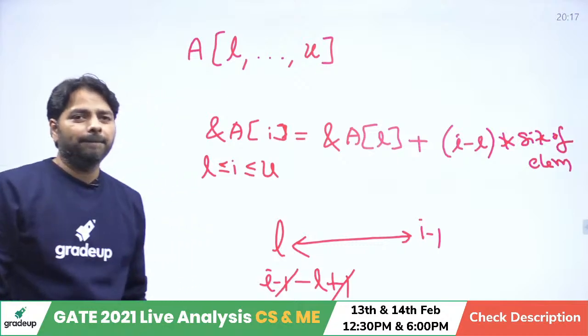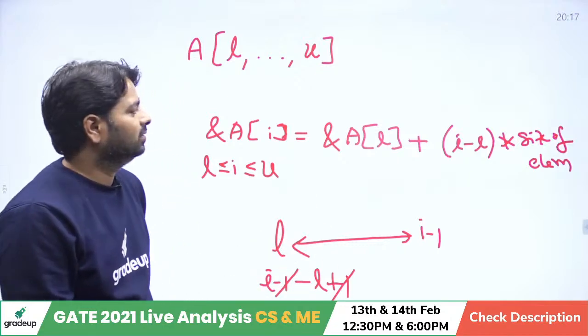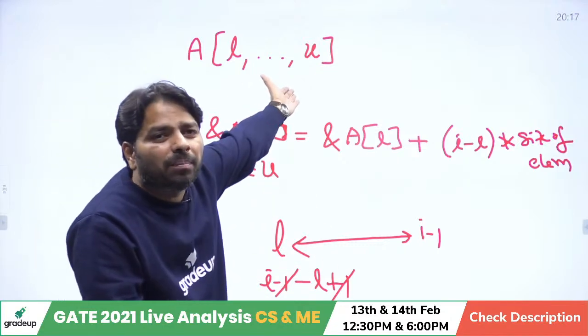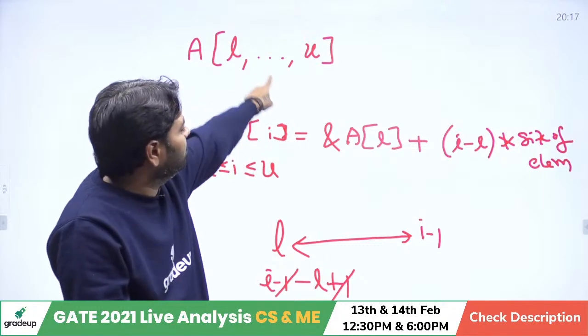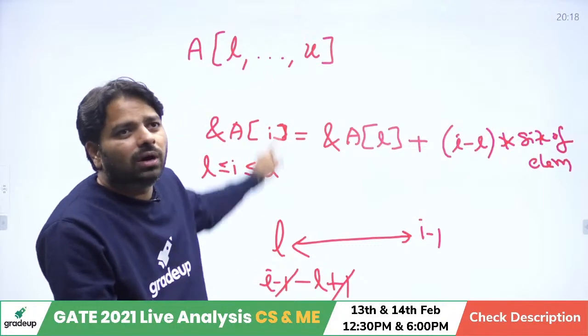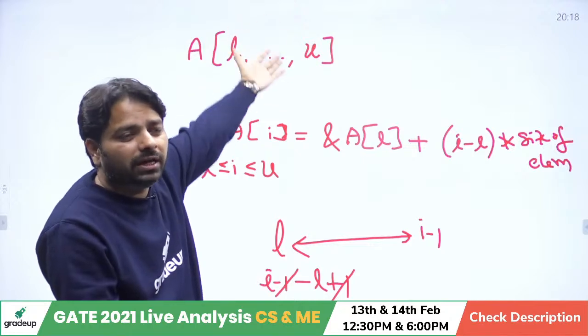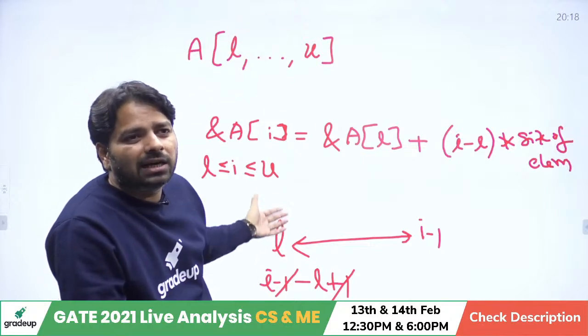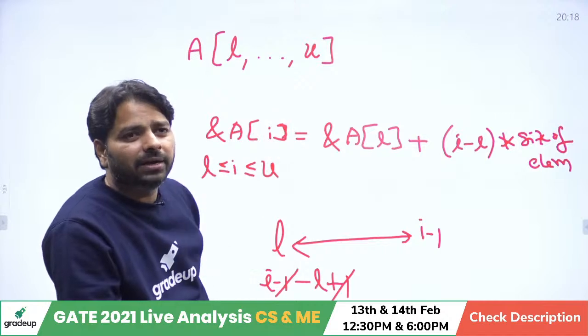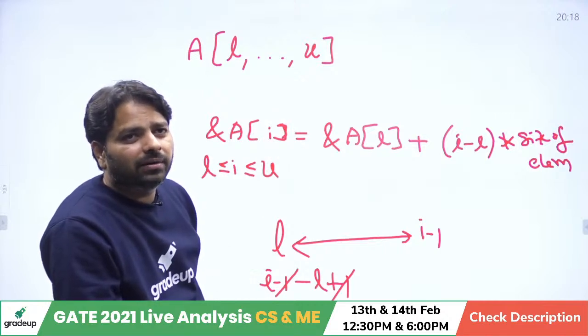Everybody? There is no requirement of the upper bound, because I am going to calculate with I here. U I am not taking. U is useless in 1D. To calculate the address of an element, U is useless. Everybody agree? Quick.